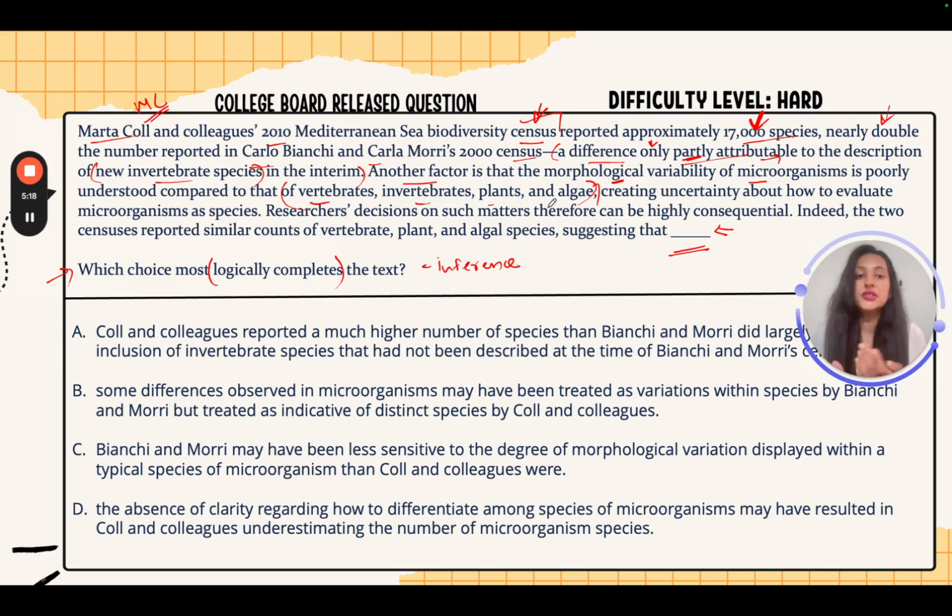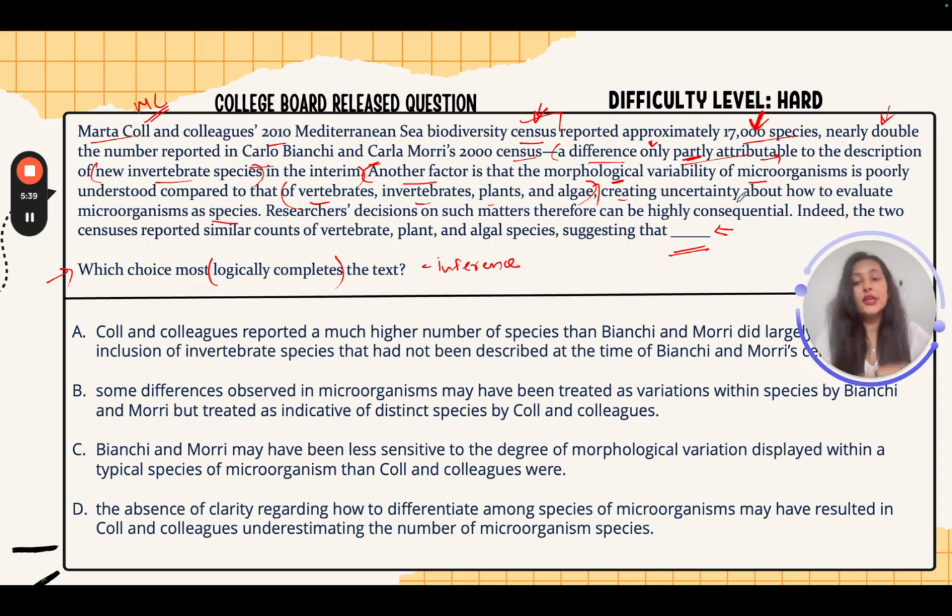There's not much understanding in that particular area. Creating uncertainty. So because of this kind of not understanding or just not being understood correctly, what is happening because of that? Creating uncertainty about how to evaluate microorganisms as species.